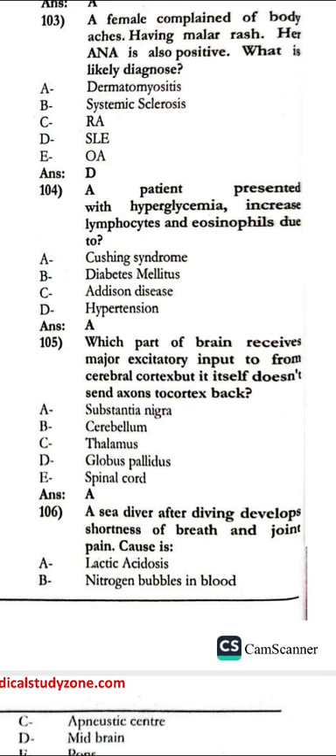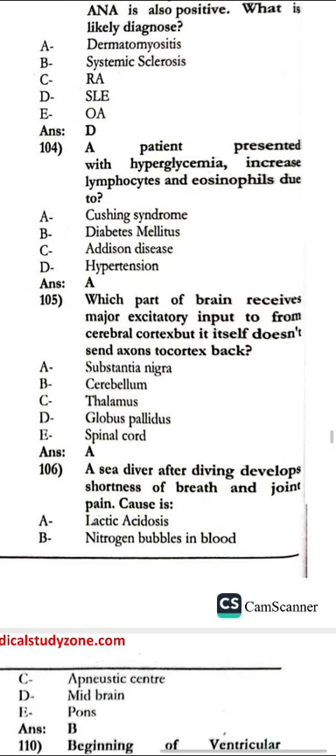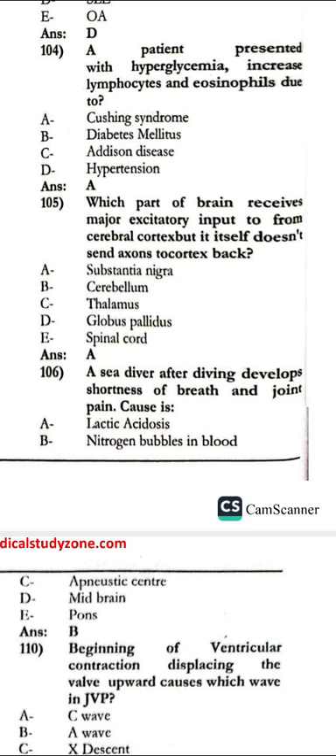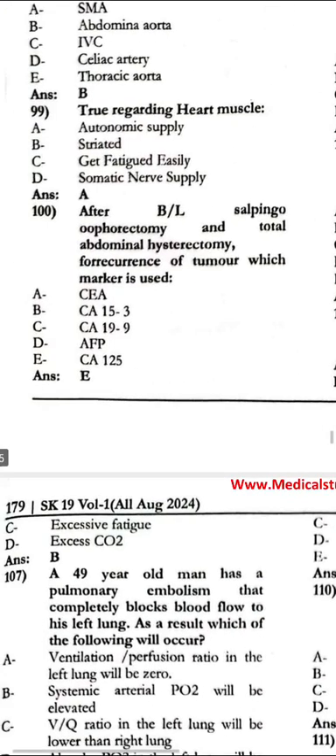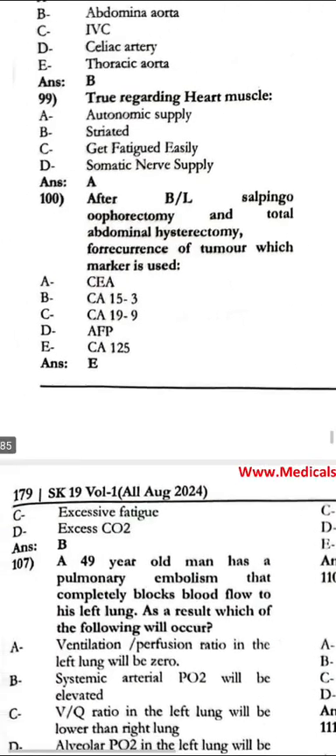Which part of the brain receives major excitatory input from the cerebral cortex but itself doesn't send axons back to the cortex? That is the substantia nigra. The sea diver after diving develops shortness of breath and joint pain. The cause in this case is nitrogen bubbles in the blood.